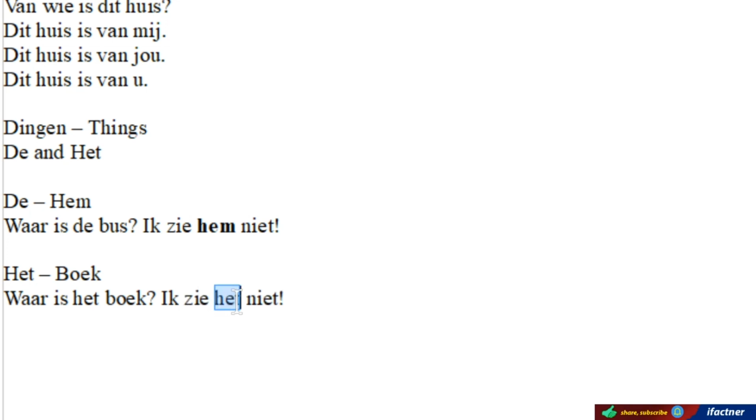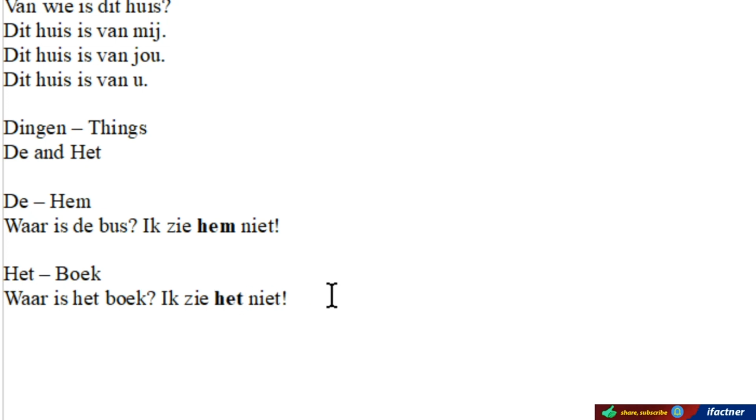But if we have a het word, for example boek, then we use het instead of hem to refer to it again. For example, waar is het boek? The answer would be ik zie het niet. So if the words are de words, then we use hem, and if the words are het words, then we use het.